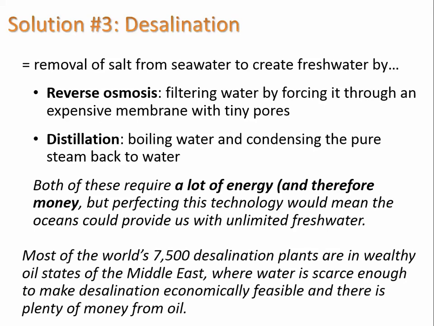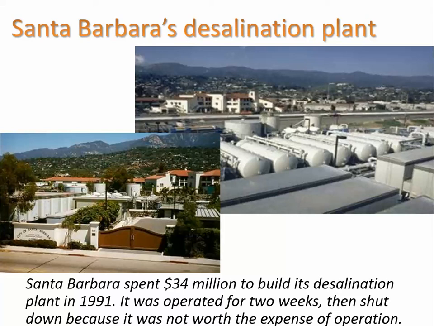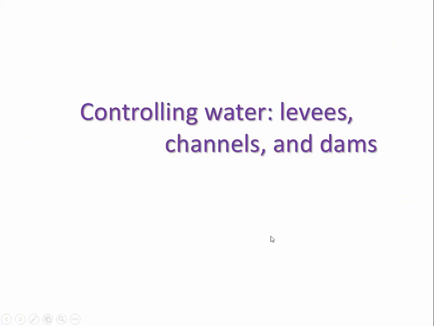And most of the world's 7,500 desalination plants are in wealthy oil states of the Middle East, where water is scarce enough to make desalination economically feasible, and there is plenty of money from oil. We are also going to be building a plant like this in Santa Barbara. We did this actually in 1991. Santa Barbara spent $34 million to build one of these plants. It was operated for 2 weeks, but then shut down because it was not worth the expense of operation. But now we are talking about bringing it back.